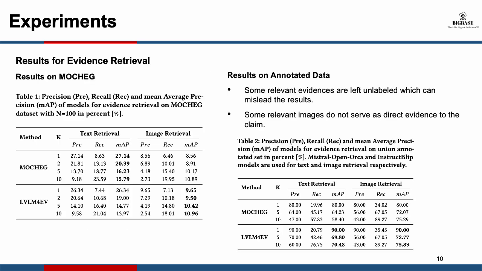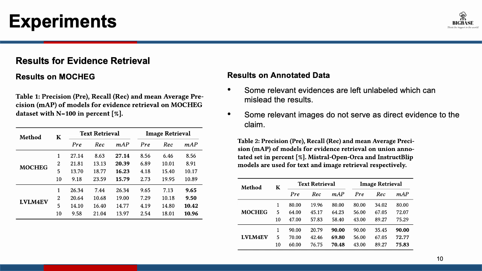For evidence retrieval, they failed to surpass the results of the MOCAG method for text retrieval. Here in the results, K is showing the number of top evidences, so they experiment with different numbers.